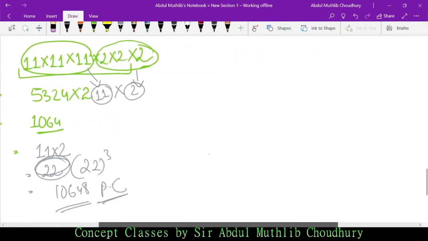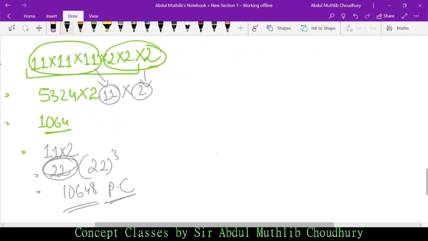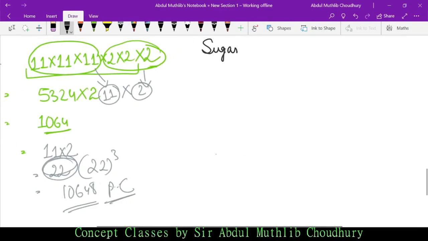Okay, so just listen to this. I have named it the sugar and brownies concept. Have you listened to that song? Sugar, or it's sugar and brownies, right? Yeah, brownies, not brown, those cake or something. Anyway, the sugar and brownies concept is a purely unique concept that I have developed to explain to my dear students.